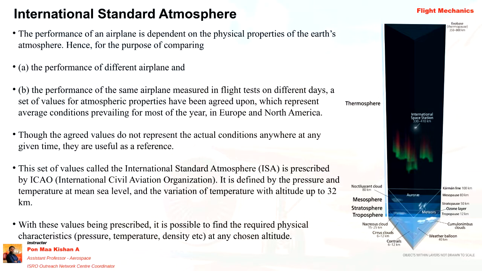But in order to maintain uniqueness, and the rules and regulations of international flights, suppose a flight is taken from Mumbai to New York. It has to cross many countries. If one country follows its own standard atmospheric condition and another country follows its own, then it will be a contradictory statement, right?